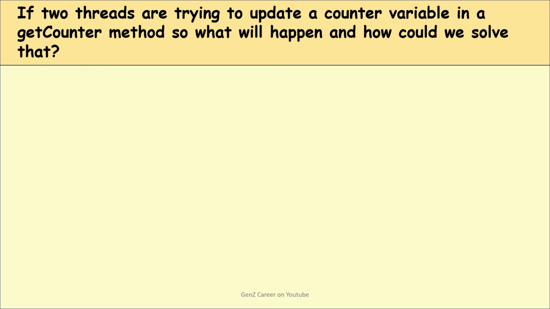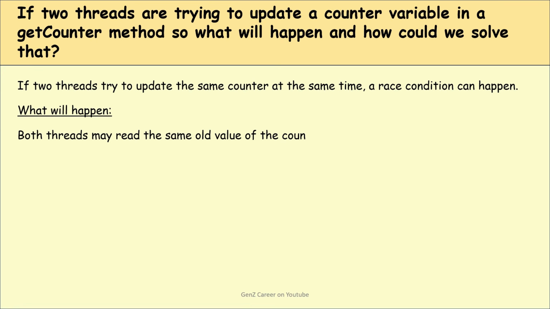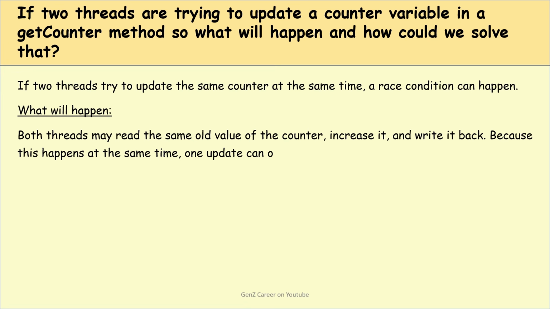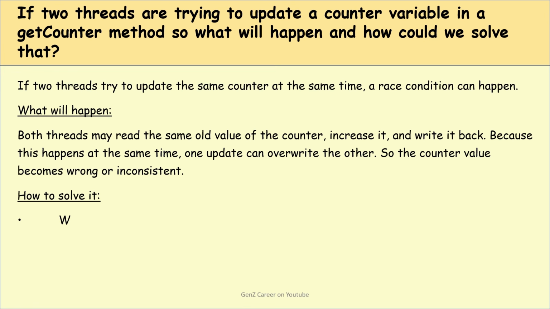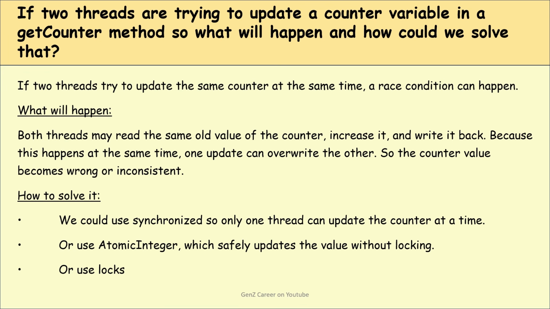If two threads are trying to update a counter variable in a get counter method, what will happen and how could we solve that? If two threads try to update the same counter at the same time, a race condition can happen. Both threads may read the same old value of the counter, increase it and write it back. Because this happens at the same time, one update can override the other, so the counter value becomes wrong or inconsistent. And how can we solve this? We could use synchronized, so only one thread can update the counter at a time, or we could use AtomicInteger, which safely updates a value without locking, or we could use locks.